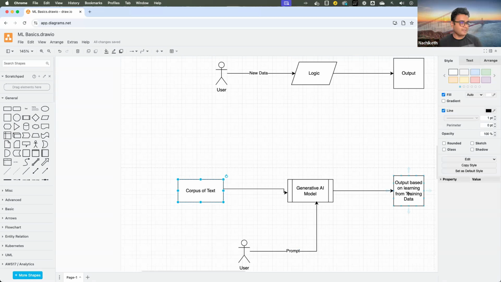This is one of the essential things you need to remember when we talk about the generative AI model. Here we are using the corpus of text, learning the pattern, and now when I give a new text as input, it generates the output based on the learnings from the training data. It may not be explicitly said, but it's learning everything. It is understanding the relationships in the text data, and that's the core principle of this generative AI model.